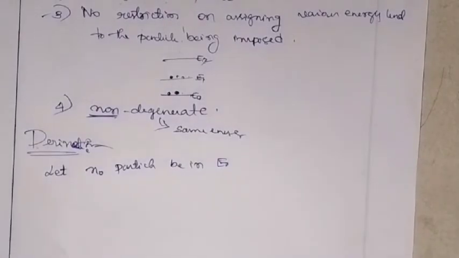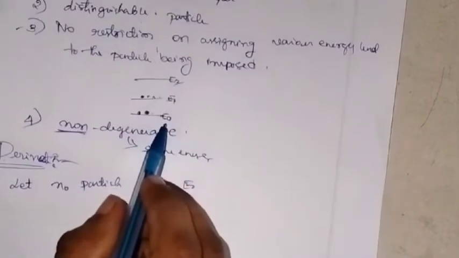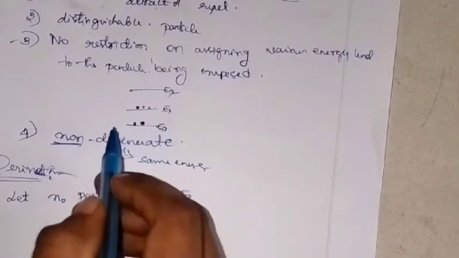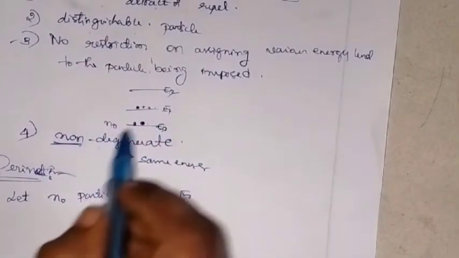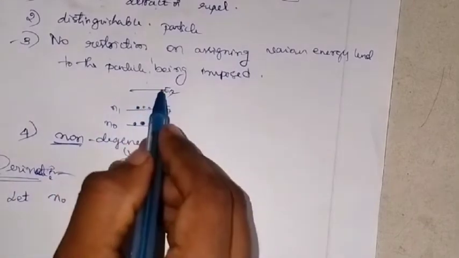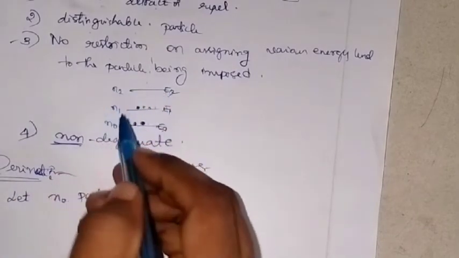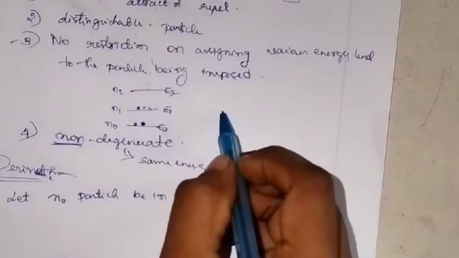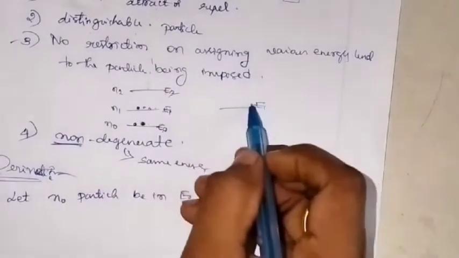What we are assuming is that in E0 there are n0 particles, similarly in the E1 level there are n1 particles, in E2 there are n2 particles, and if you consider Ei, there will be ni particles.